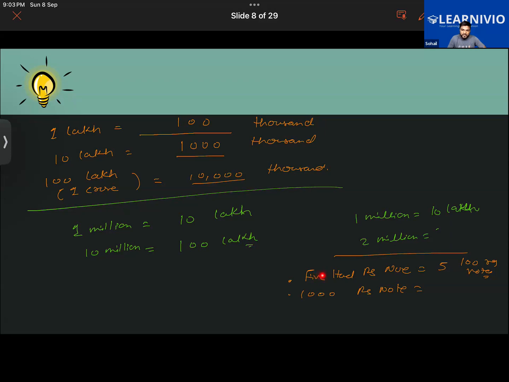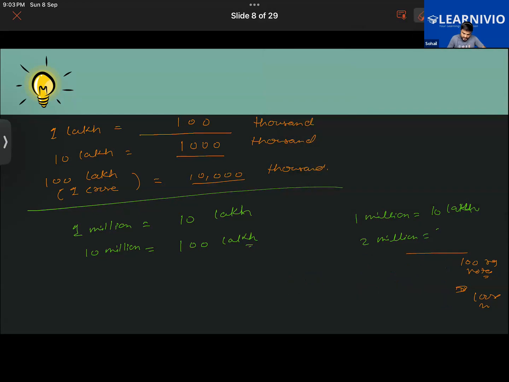In 500 rupee notes, there are 500s. In 1,000 rupee notes, how many hundreds will be there? 10. How did you find it? As this number was getting doubled from 500 rupees, now it doubled to 1,000. So here, this also got doubled by multiplying it with 2. So thereby you have 10 100 rupee notes now.